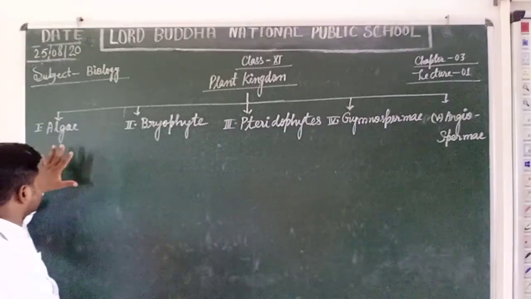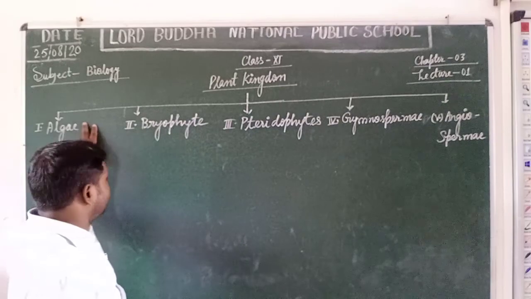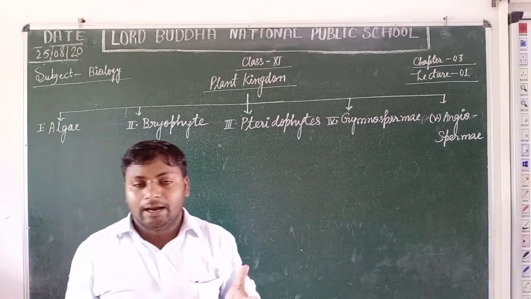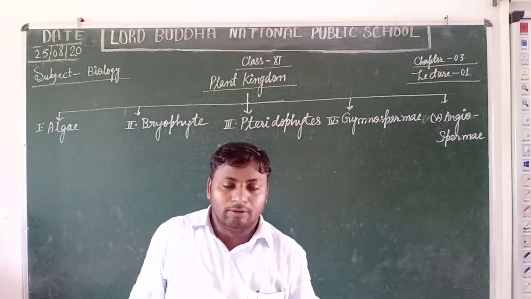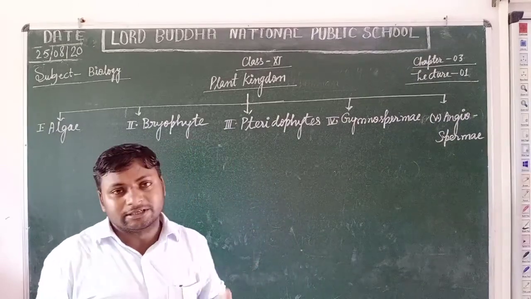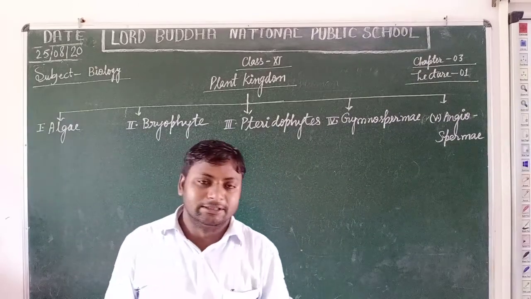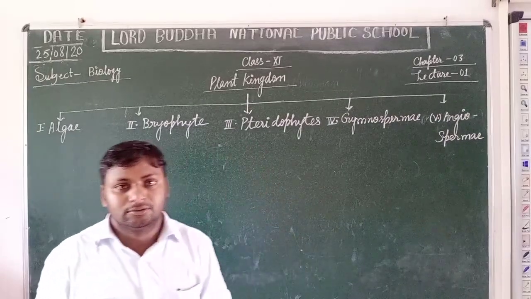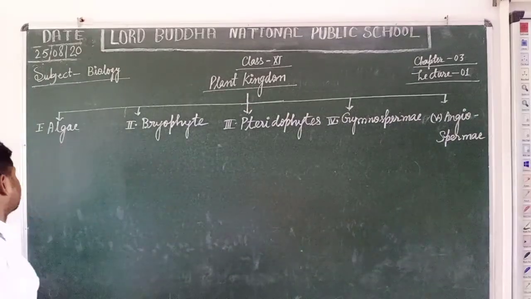Students, on the basis of the shape of cells and the kind of special pigments present in them, algae are further classified into three categories. What are these? Let's see.